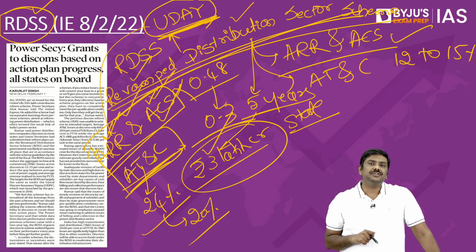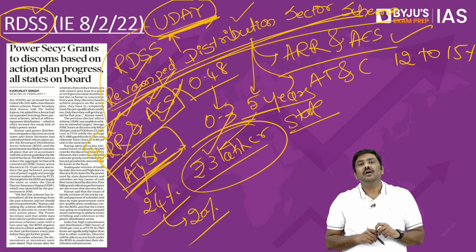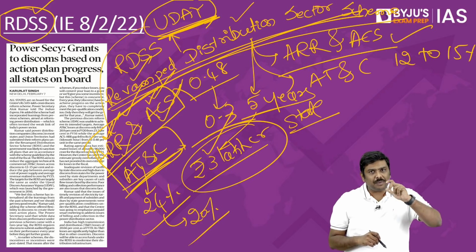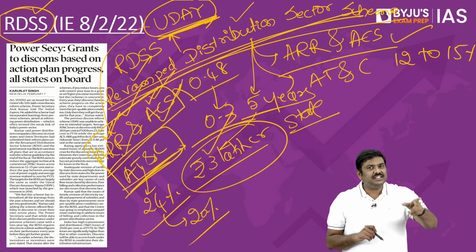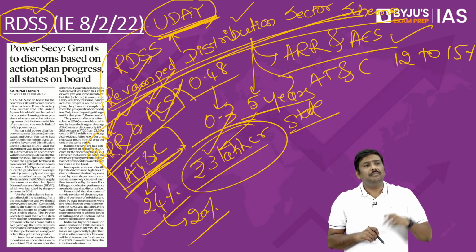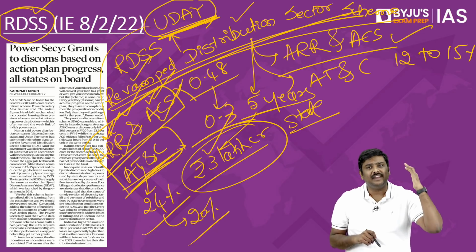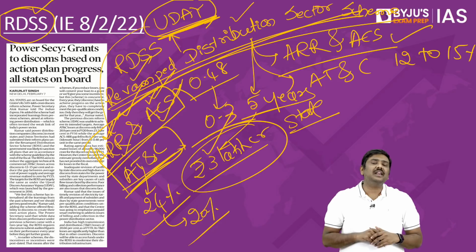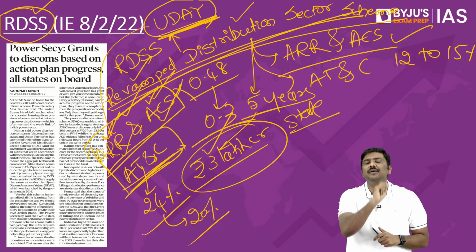Second very important change: one of the biggest issues with respect to the Uday scheme has been that the state Discoms are supplying electricity to other agencies of the state government. The agencies are consuming electricity, but when it comes to making a payment to the Discom, there is a delay. There is a default by these agencies. Now, under RDSS, the second condition is the same thing.